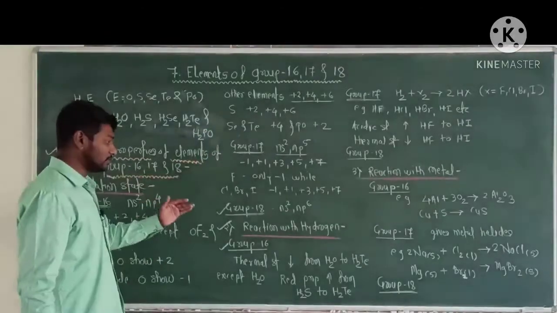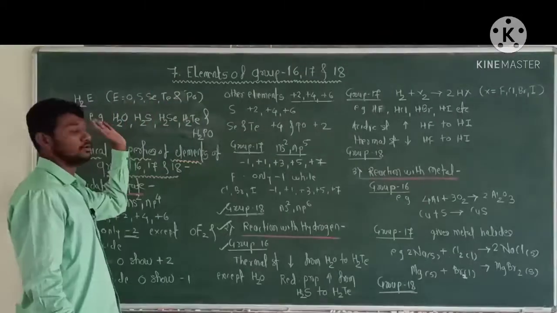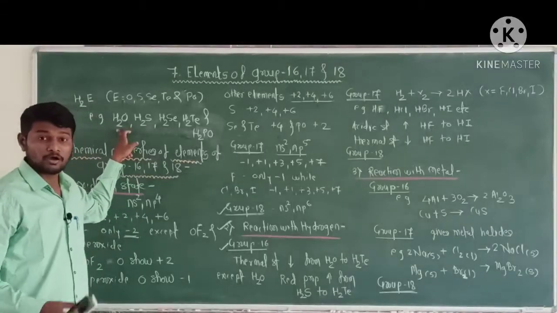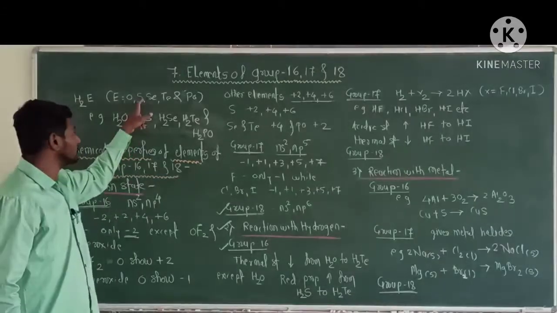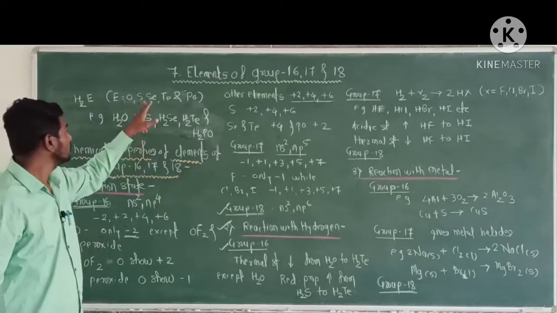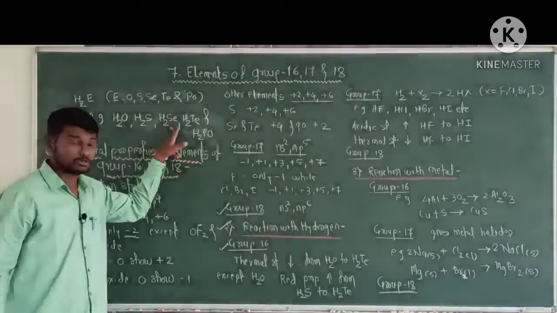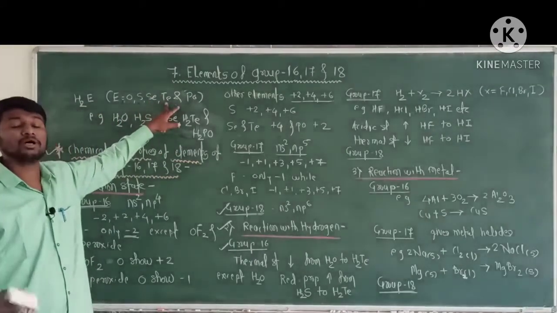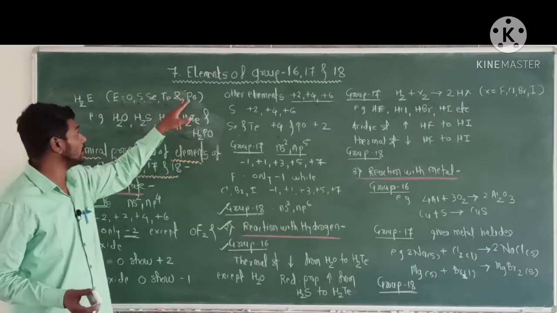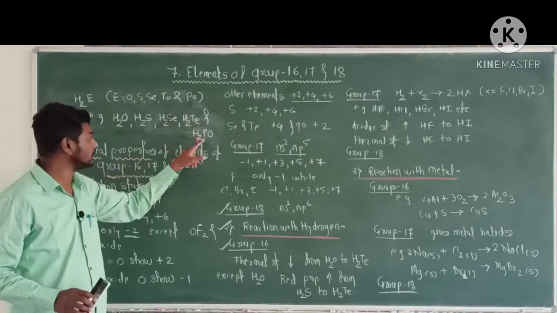Now, the elements of group 16, that is oxygen, sulfur, selenium, tellurium, polonium, react with hydrogen. Oxygen reacts with hydrogen to form a hydride, that is water. Sulfur reacts with hydrogen to form hydride of sulfur. Selenium reacts with hydrogen to form hydride of selenium. Tellurium reacts with hydrogen to form H2Te, and polonium reacts with hydrogen to form H2Po.